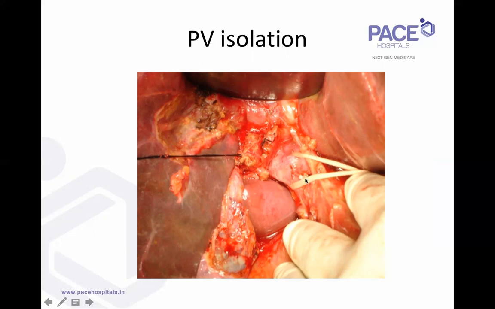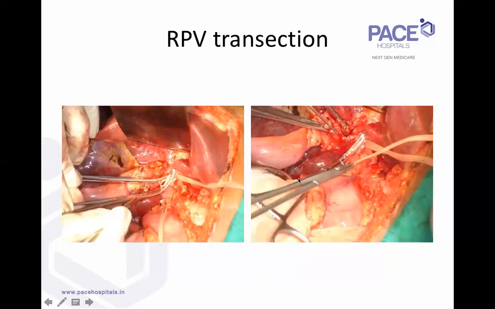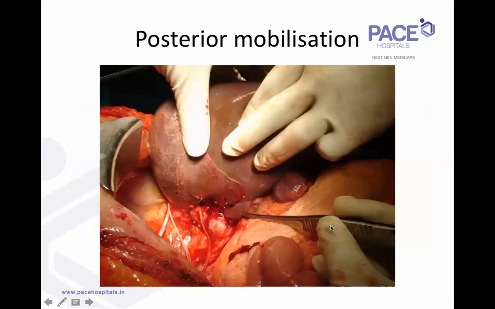And another very important principle, because of the fibrosis, always before you're ligating, isolating and dividing the left portal vein, keep the main portal vein and the left portal vein in view and make sure that they're not getting narrowed. So here we're dividing the left portal vein and oversewing it.